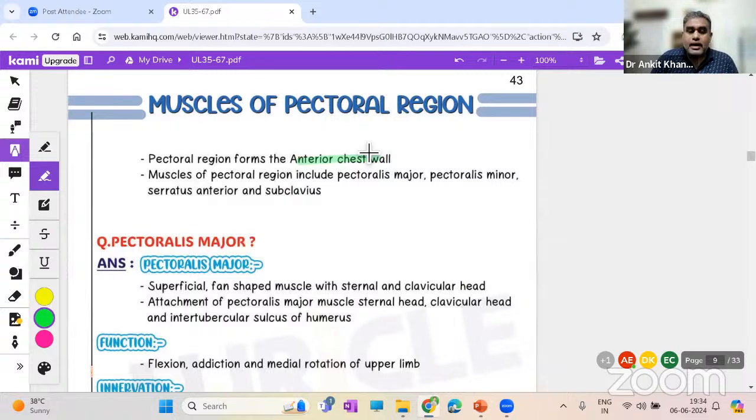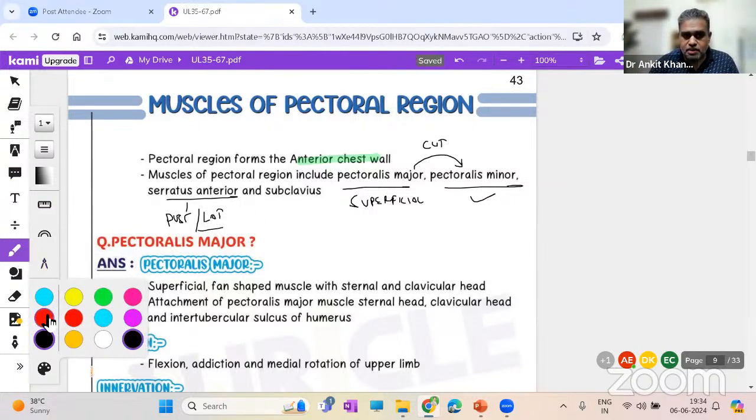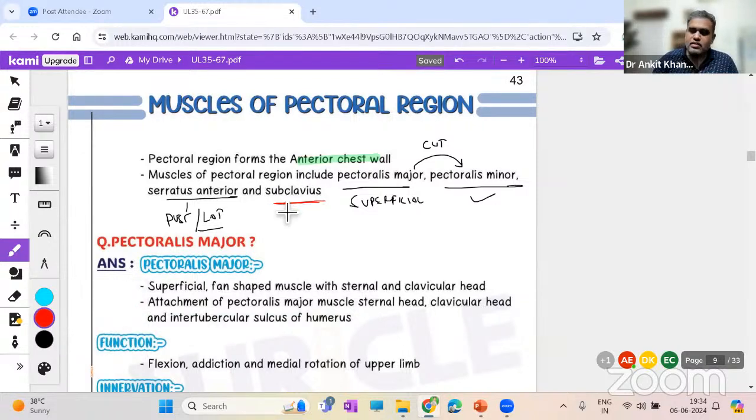Fair. Now, pectoral muscles include, from superficial to deep, most superficial, you have the pectoralis major. If you cut this muscle, you reach pectoralis minor. And on the posterior or lateral aspect, you see serratus anterior. And the subclavius, I am sure you guys might remember it. We have done this when we were doing the bone clavicle. It is actually a very small muscle, just inferior to the clavicle, with no major actions. Let me tell you that also. Let us see one by one all the muscles.